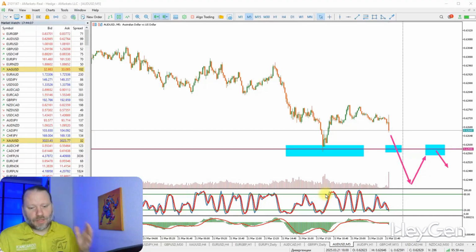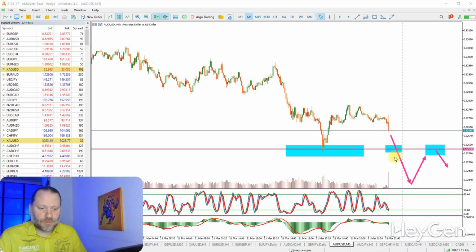The next currency pair I would like to consider is the Australian dollar, and it is currently in a downtrend. Look, recently the price touched the support line and bounced off it. And now the price intends to again break through this line. Most likely this will happen. Perhaps at this point, the price will rebound.